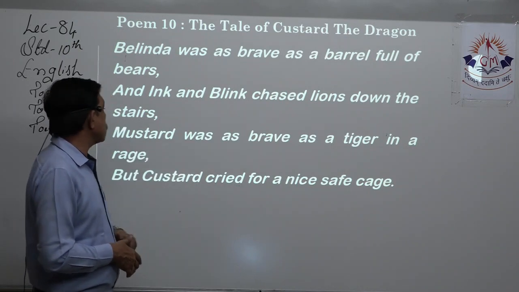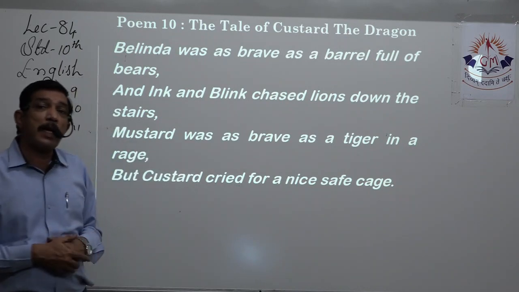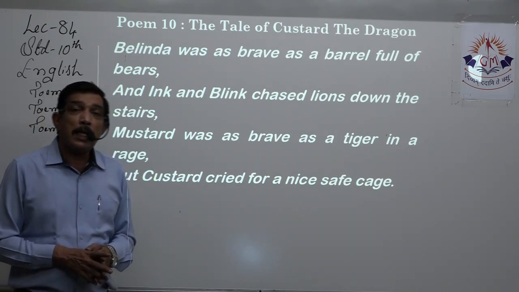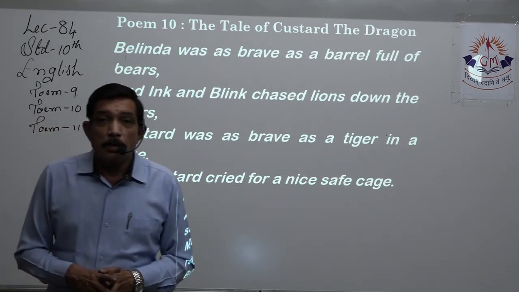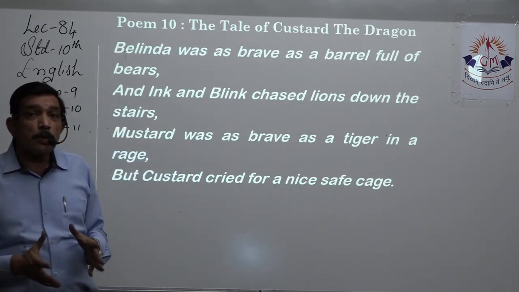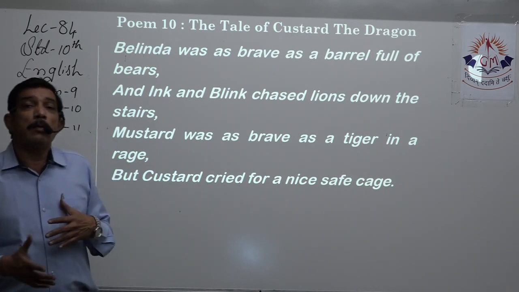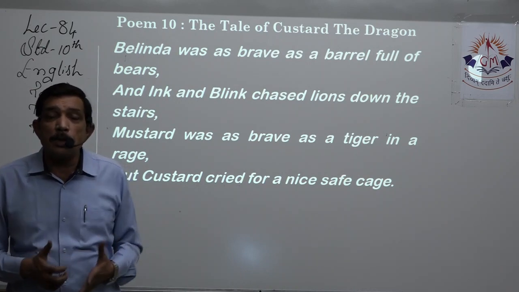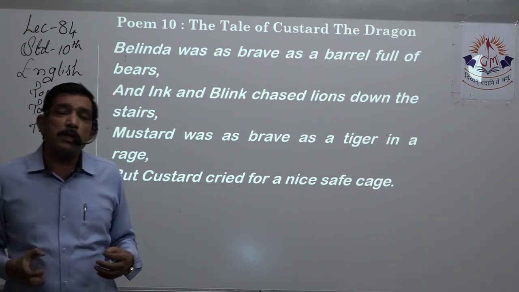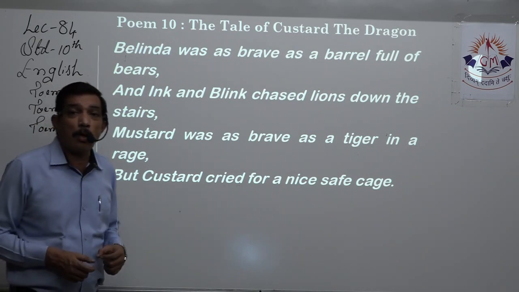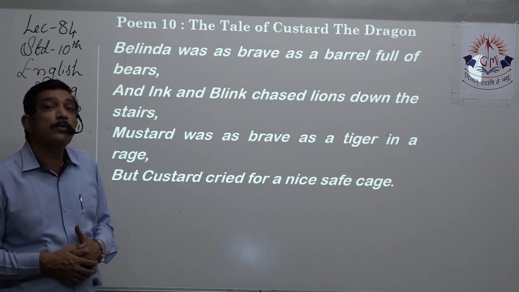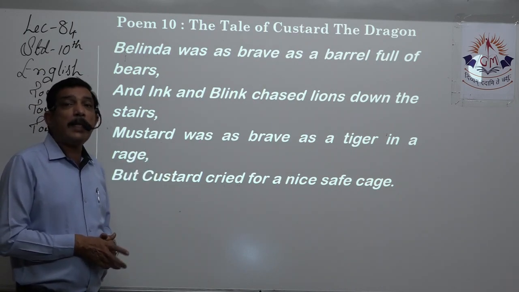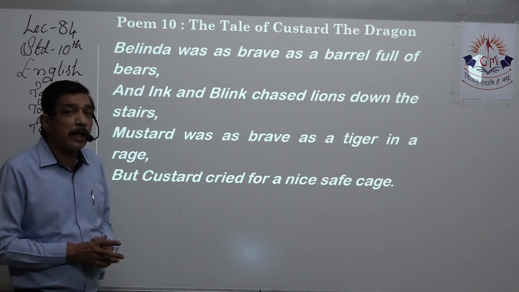Mustard was as brave as a tiger in a rage. When a tiger is angry, rage, anger. So when a tiger is really irritated and angry, the movement it shows, the roar that it gives out, and the anger that it shows, fast-paced movements here and there, every now and then growling and giving out roars. In the same way, Mustard, the dog, is shown as angry as a tiger, as powerful as a tiger, right?